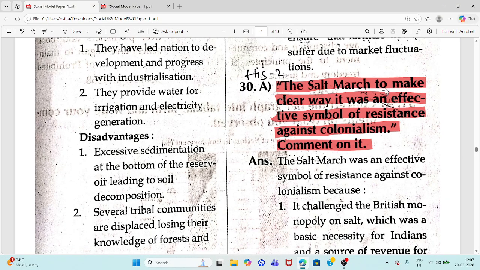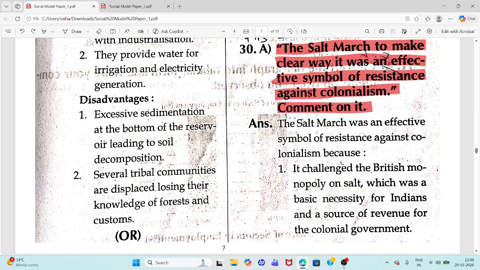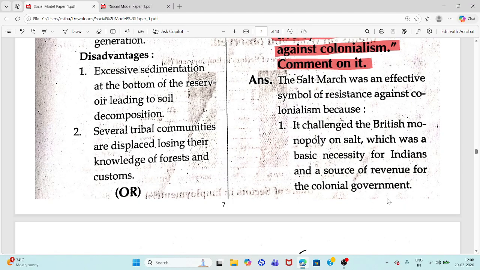Question 30. A. The Salt March to make clear way, it was an effective symbol of resistance against colonialism. Comment on it. Answer: The Salt March was an effective symbol of resistance against colonialism because it challenged the British monopoly on salt, a basic necessity for Indians and a source of revenue for the colonial government.